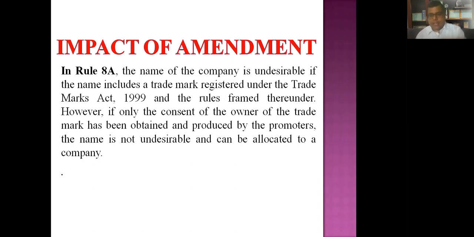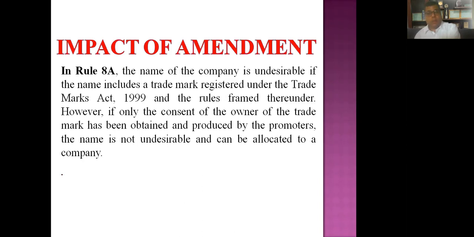Similarly, in the case of a Section 8 company, INC-12, the application for license by the central government, the power of which is delegated to the registrar, has now been merged with the SPICe+ incorporation. But for an existing company which wants to get itself converted into a Section 8 company, INC-12 is there, so you need to apply for the license.